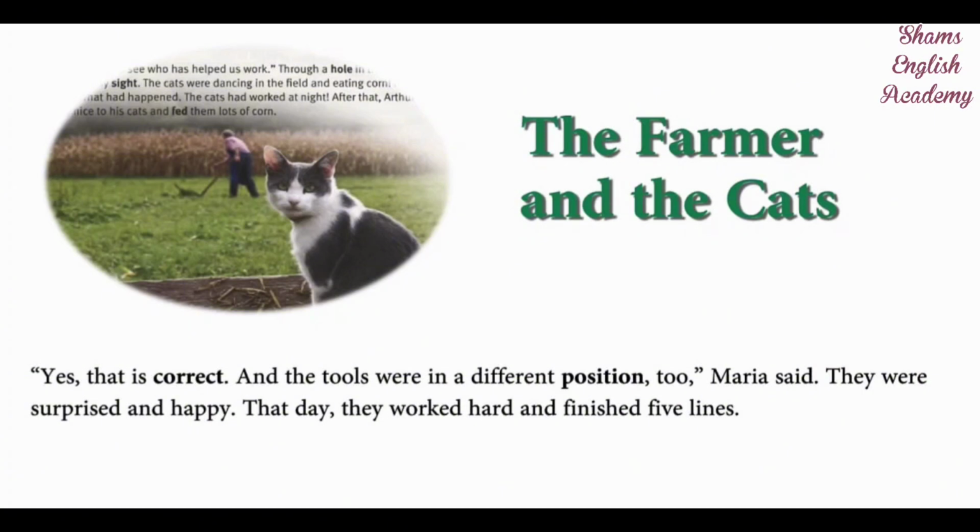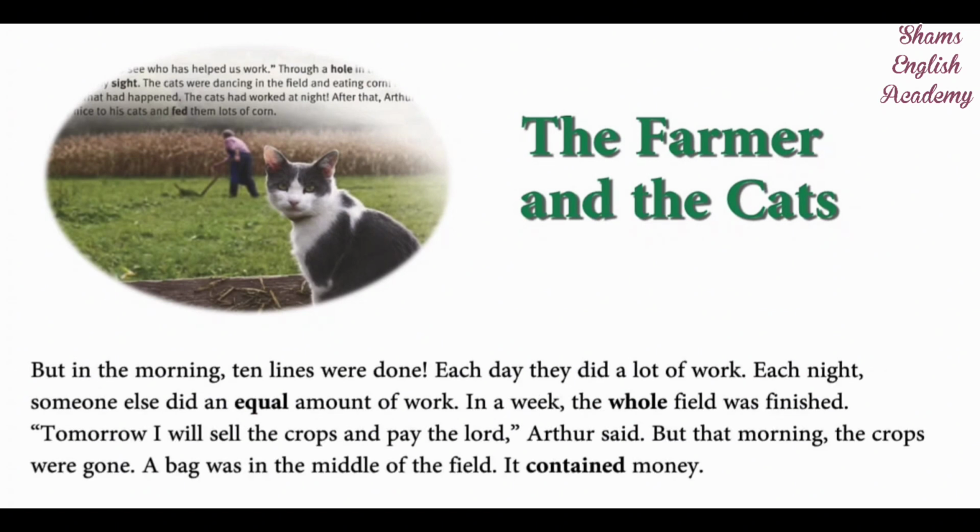That day, they worked hard and finished 5 lines. But in the morning, 10 lines were done. Each day, they did a lot of work. Each night, someone else did an equal amount of work. In a week, the whole field was finished.